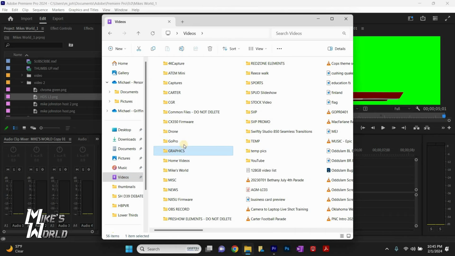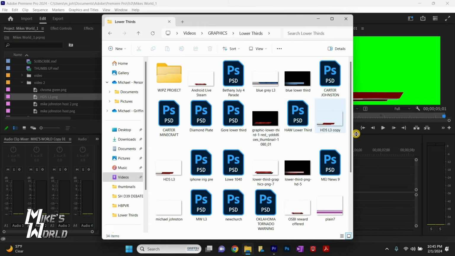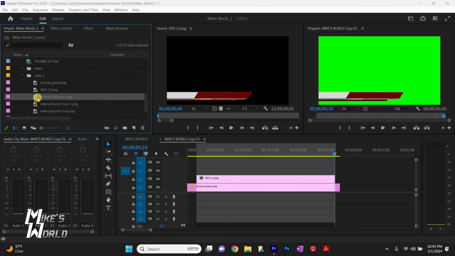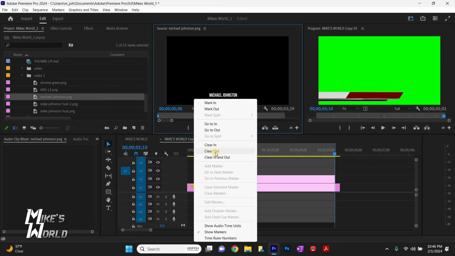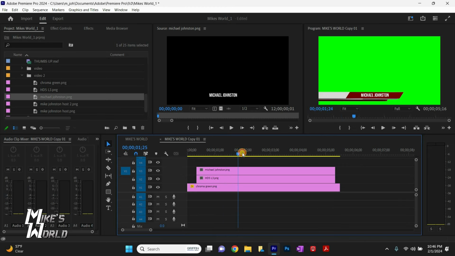Now I need to bring all those layers into a bin, and they're all there except for the Michael Johnson. So I'm going to go find that. It is right there. We're going to drag it in, and now we're going to lay that layer over top on layer 3. We've already got an in and out. We're going to lay it down. And so if we look, there's the whole thing.